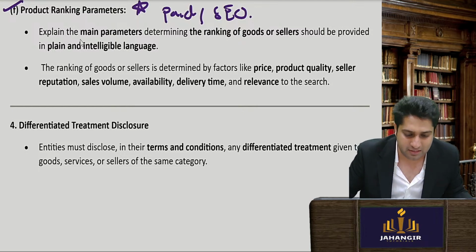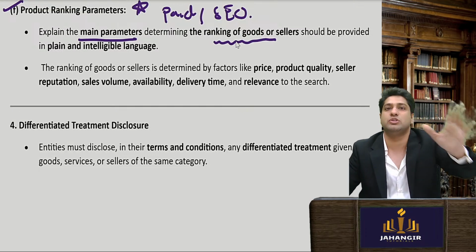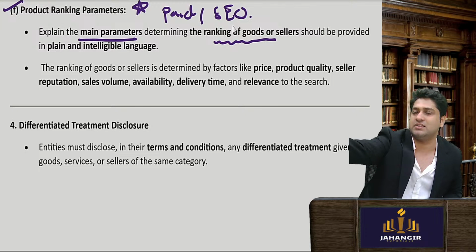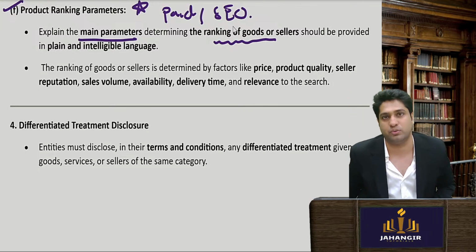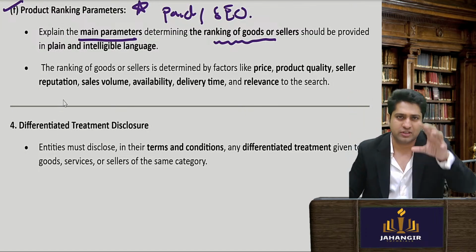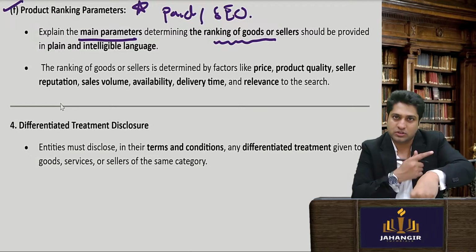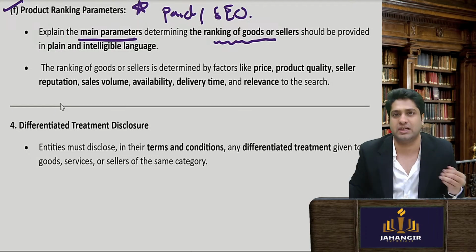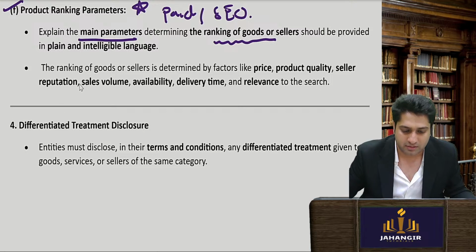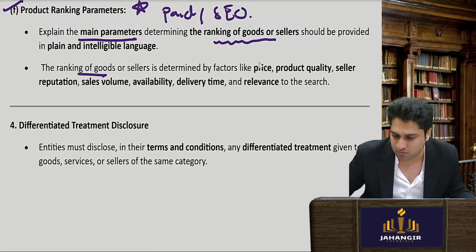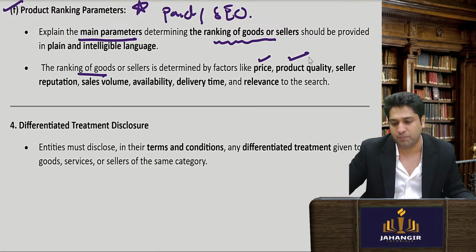I will clearly mention the main parameters: why I am ranking, who I am ranking, and which goods I am ranking. If a seller is around you, I will rank him first for you. If you are living in this area, I will pitch sellers around this area first so that the goods can reach faster. The ranking of goods is determined on the basis of pricing or product quality.